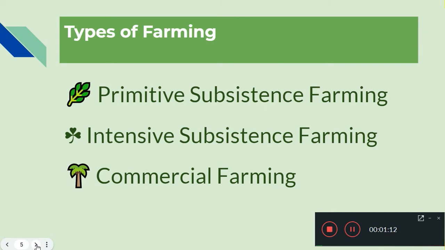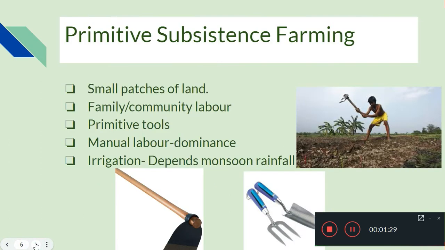So first of all, let us talk about three types of farming. There are primitive subsistence farming and intensive subsistence farming and commercial farming. These are the three types of farming. So first of all, let's see what is primitive subsistence farming.